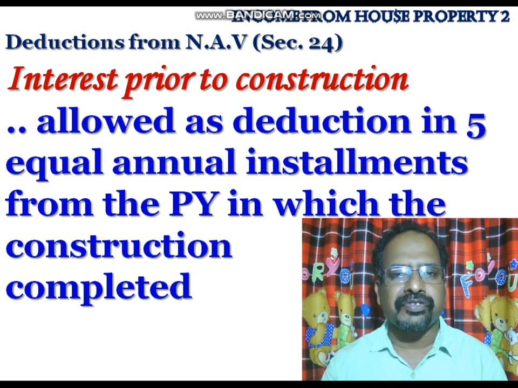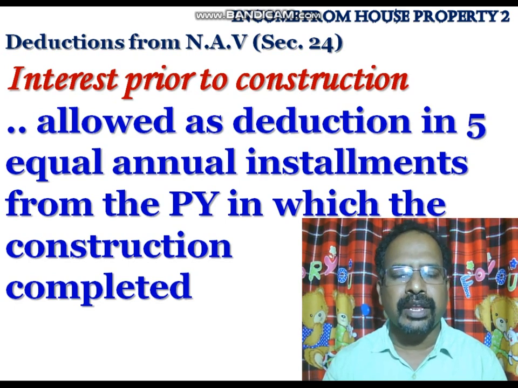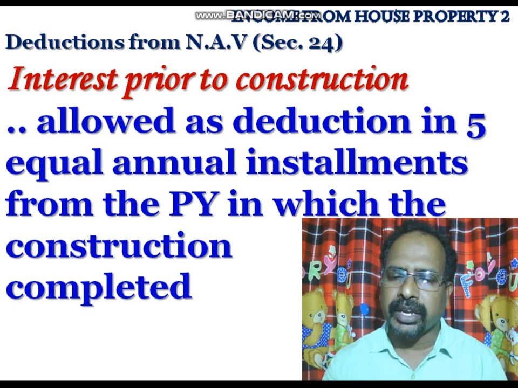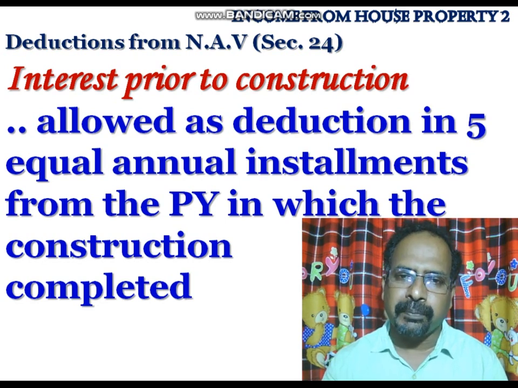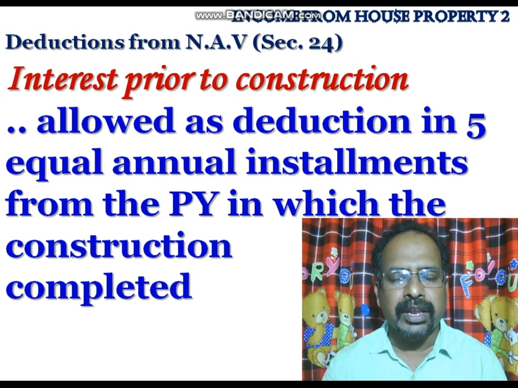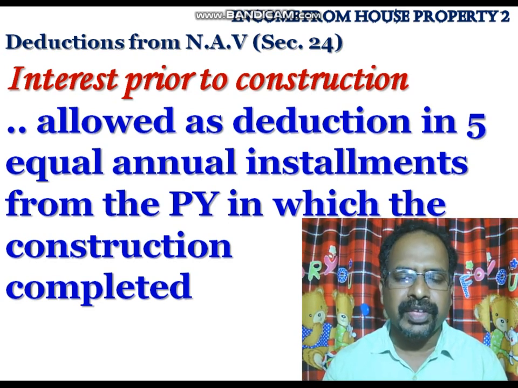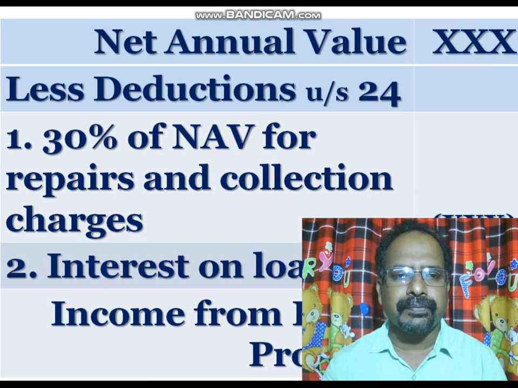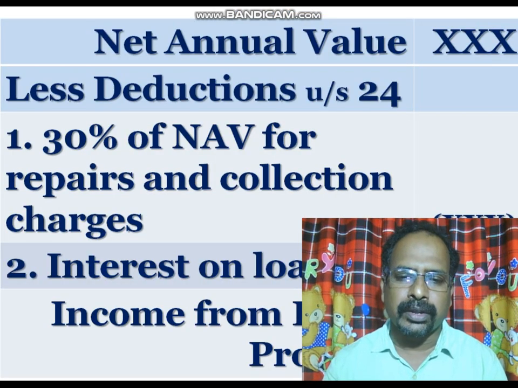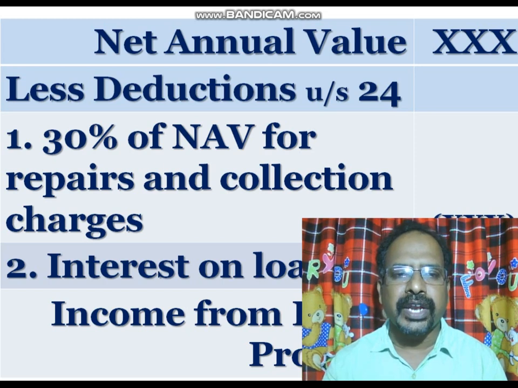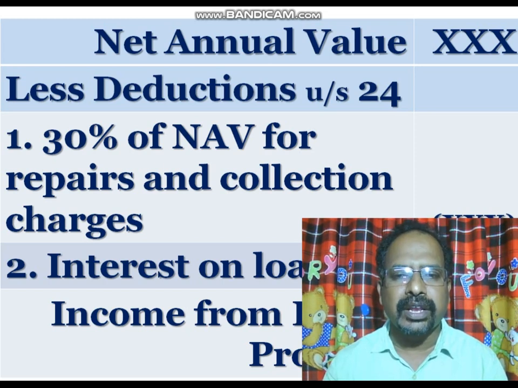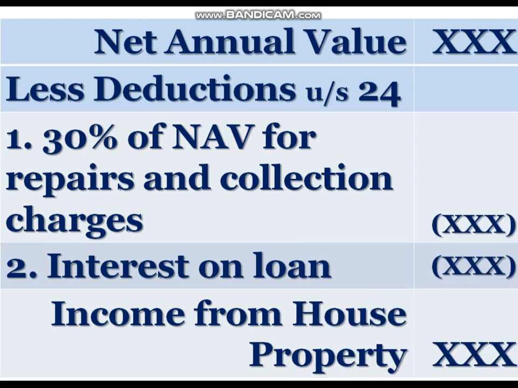And the interest on loan may be of two types. Interest for the previous year is allowed as deduction in full up to the loan repaid. And second, interest prior to construction is allowed as deduction in 5 equal annual installments from the previous year in which the construction was completed. And you deduct this interest on loan along with the 30% of net annual value for repairs and collection charges, and we get income from house property. Now we shall conclude our session on the computation of income from house property.